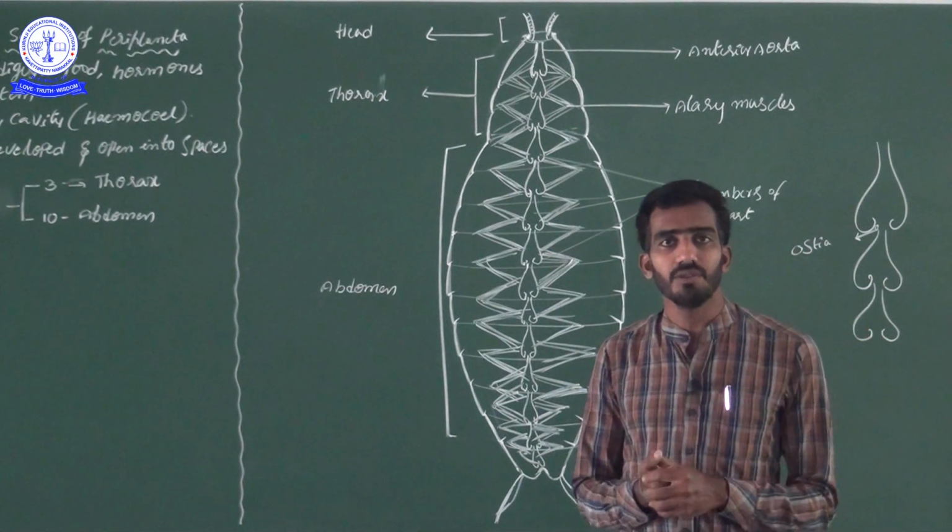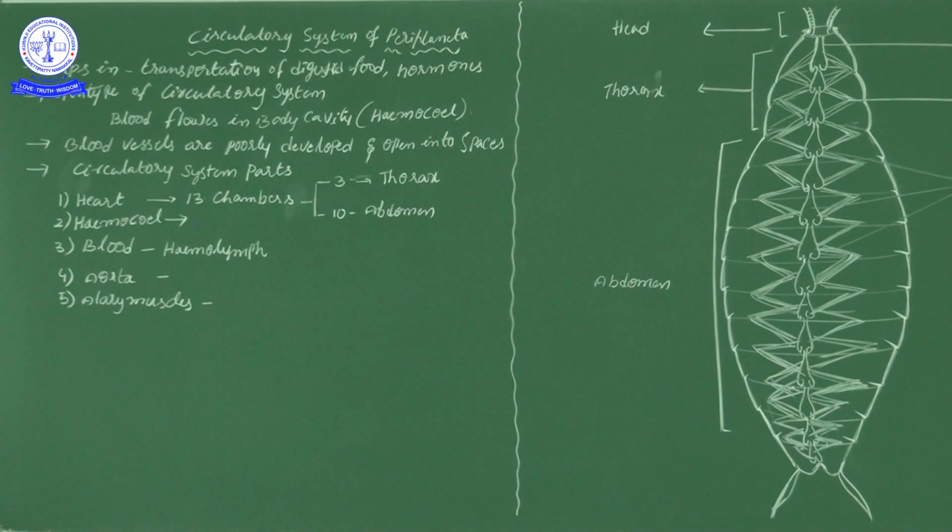Let me start today's video session. Good morning students. See, the circulatory system of Periplaneta americana, the scientific name of the cockroach. The digestive system is already completed. Then this circulatory system helps in the transportation of digested food. So now I think you got the concept.